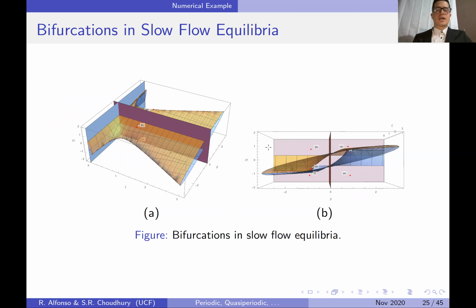Because for alpha and gamma equal to 1, these are the surfaces that we obtain. These two planes are the planes for the trace to be equal to 0. So chi equals 0 and beta equals 0. You can see them here. And then the orange surface is the one related to delta 1 with a positive sign, and the blue surface is the one related to delta 1 with a negative sign. That means that the origin should be a fixed point for all 6 points of the parameter space here, but then there should exist at least another couple of fixed points for these two, and another couple of fixed points for these 2 points down here.